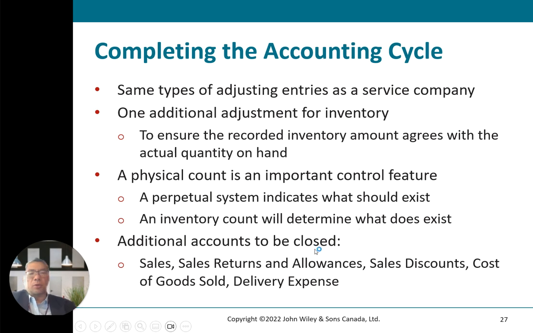Additional accounts to be closed will be sales returns and allowances, sales discounts, cost of goods sold, and delivery expenses. If there's any discrepancy between the actual inventory and the one in the system, we call it shrinkage, okay?